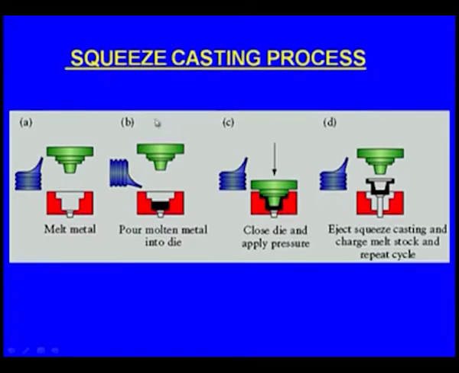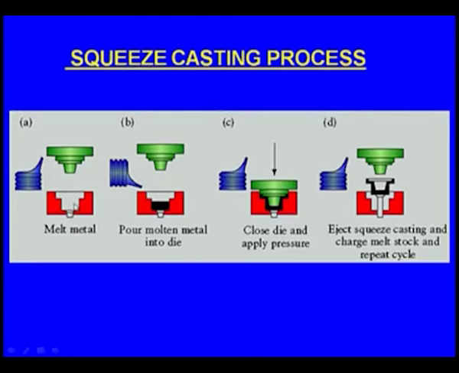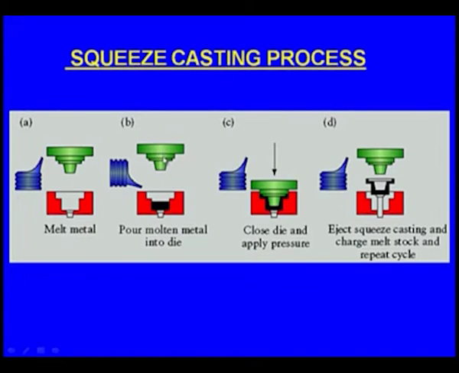Next, let us see the squeeze casting process. This is the simple principle of the squeeze casting process. In squeeze casting, we get better mechanical properties. Here you can see this is a mold. The molten metal is ready, and the molten metal is poured into the die. This is the die, or the permanent metallic mold, and this is the ram, which will be coming down. You can see here, the ram is pushing downwards, and the molten metal is trapped in between.